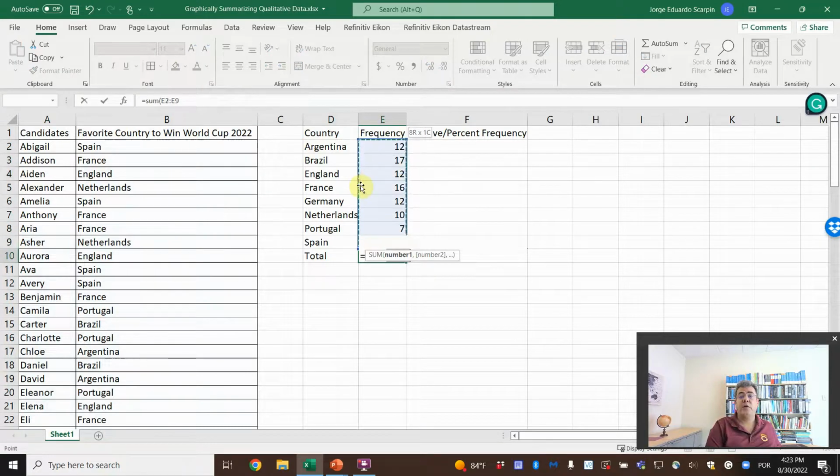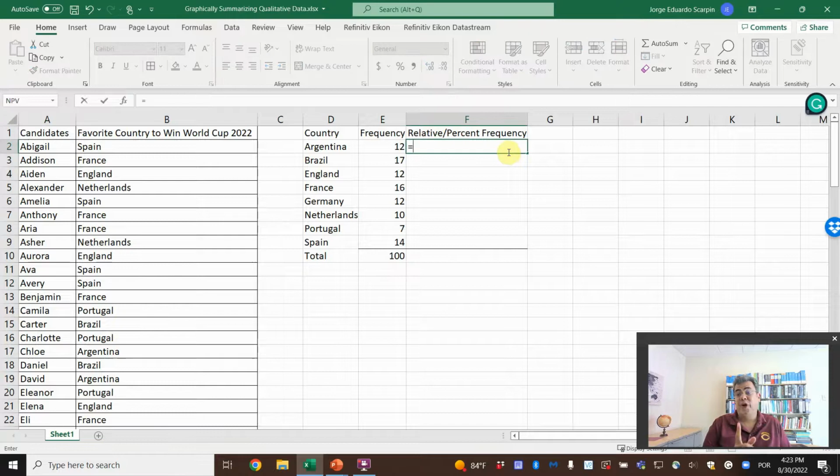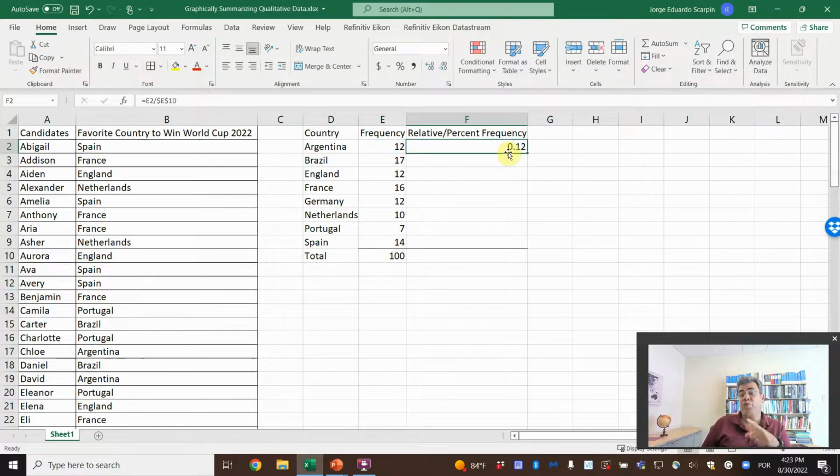That is our total sample. What is the relative or percent frequency, and what is the difference between both? The formula is the same. Frequency divided by the total. And here the F4. 0.12. 0.12 is the relative frequency.